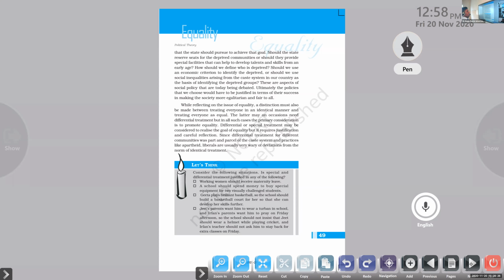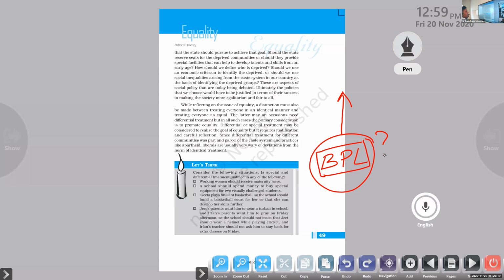That's what I told in the case of the BPL card, below poverty line card, right? Government wants to provide this BPL card only to people who are economically backward. If the government provides it to everyone, what will happen? Even the rich will get BPL, and they can use that for getting a number of benefits from the government. That is the problem here. We want to find out who really needs a BPL card. This is a question for you: for whom should we provide this BPL card? Clear? Now the answer is with you.